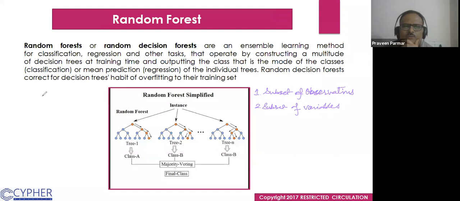So what we do is take a subset of observations. Suppose we have 10,000 observations. In each decision tree, we take 2,000 observations randomly,